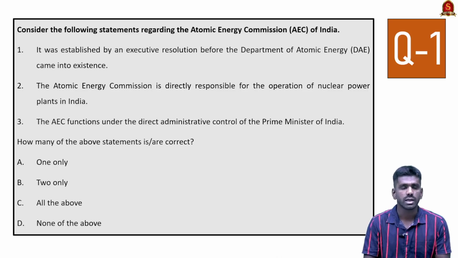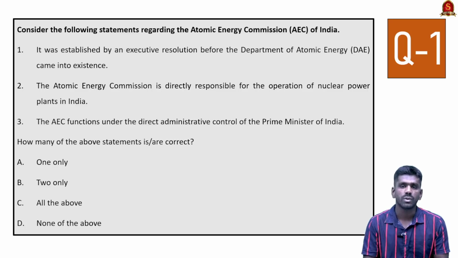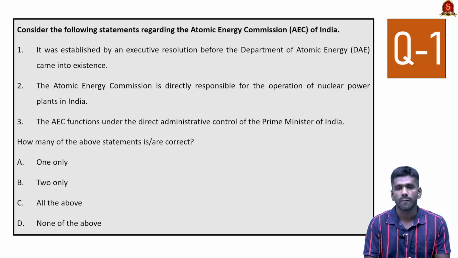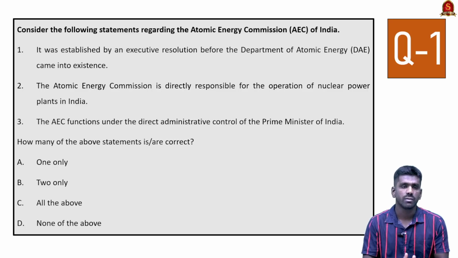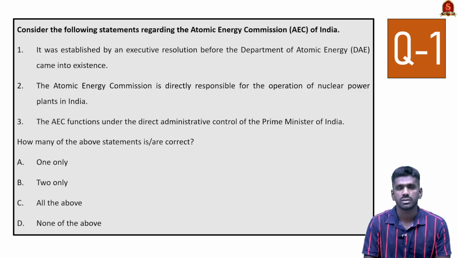Now look at the second statement. The Atomic Energy Commission is directly responsible for the operation of nuclear power plants in India. This is an extreme statement because Atomic Energy Commission only frames policy and it is a recommendatory body under Department of Atomic Energy. The direct responsibility for the operation of nuclear power plants lies with Nuclear Power Corporation of India Limited, that is NPCIL. So the second statement is incorrect.